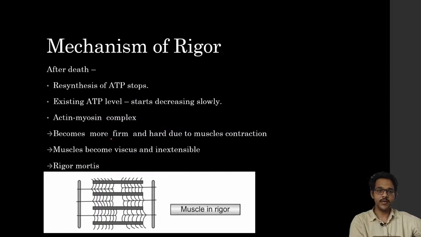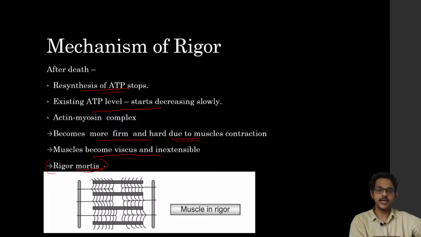But after death, resynthesis of ATP stops, the existing ATP level slowly decreases, and the actin myosin complex becomes more firm and hard due to muscle contraction. Since ATP is not present, the muscle cannot relax. So the muscle becomes viscous and inextensible, leading to rigor mortis.